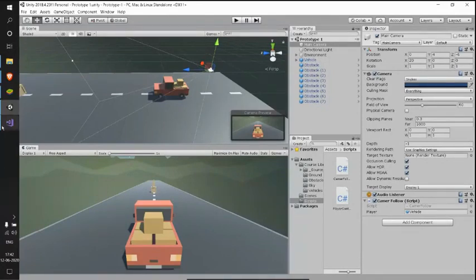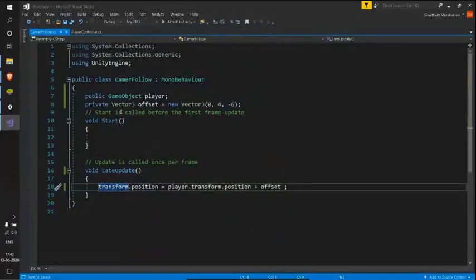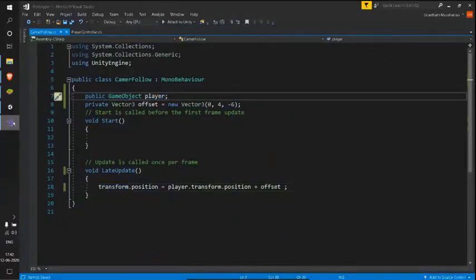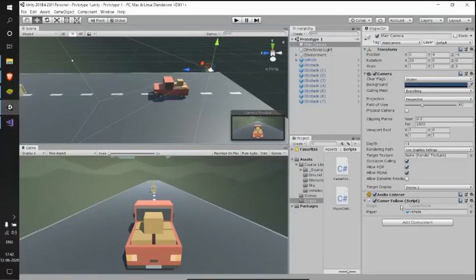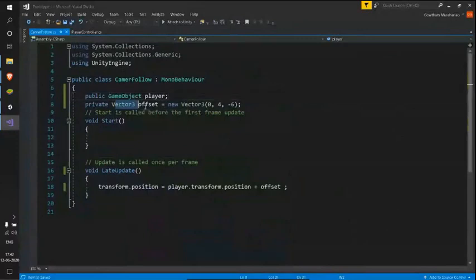Now let me show you a thing. See, in this script we have game object player as public, and we are able to see that in our inspector. Whereas the vector3 offset variable, I made it private. As I said, public will help us view or use that particular variable outside of this camera follow.